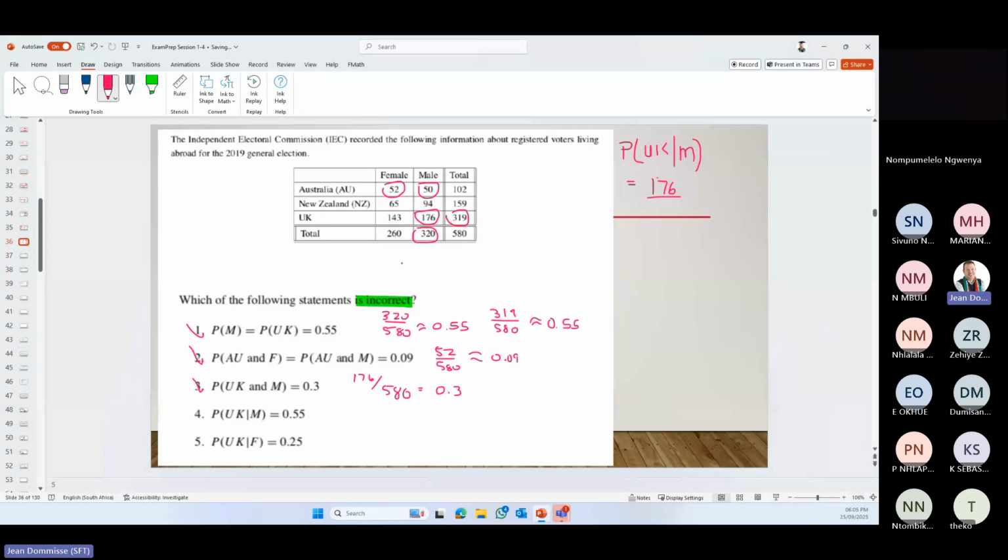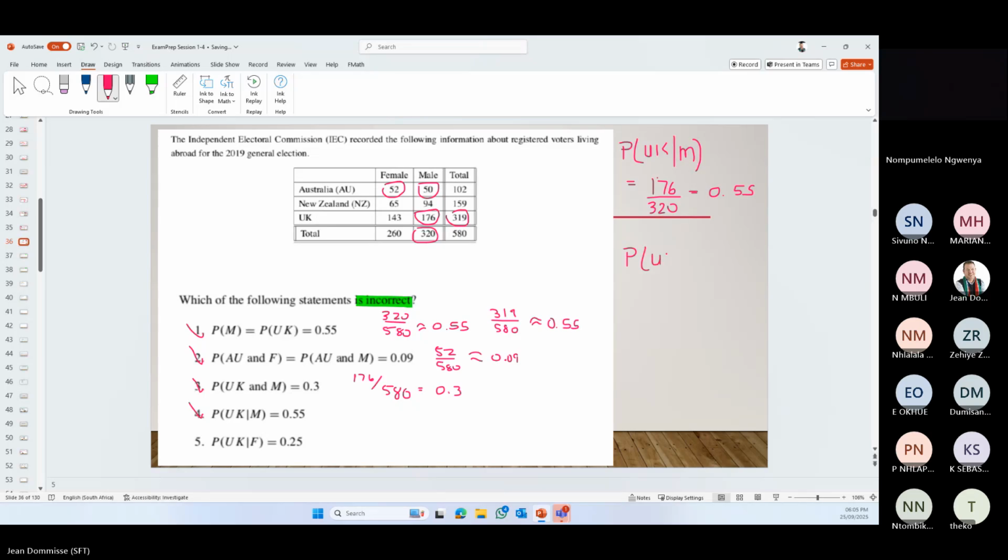That we can divide by how many male, because it's given male, divided by 320. So let's see, 176 divided by 320, 0.55. Okay, so it is in the last one.